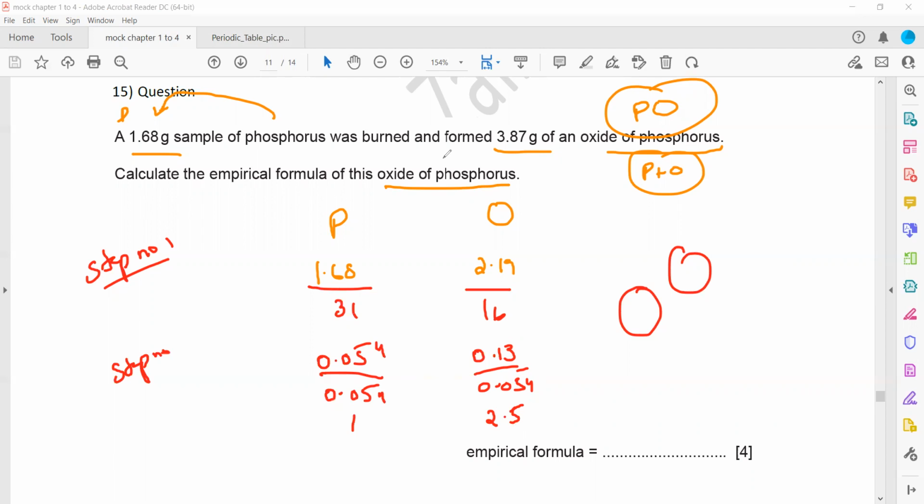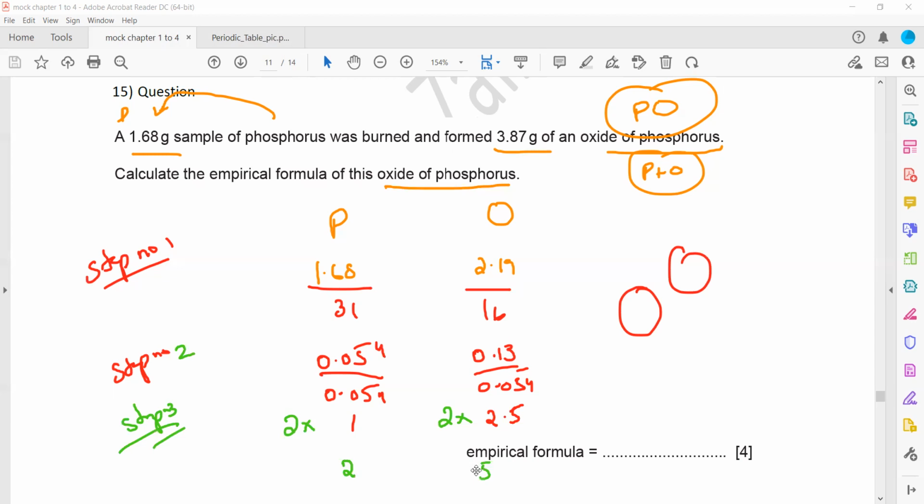Remember, whenever one of the values is 1.5, 2.5 or 3.5, you will multiply all of them by 2. So we'll multiply the phosphorus and oxygen by 2. So the final answer, this will be 2 and this one is 5.